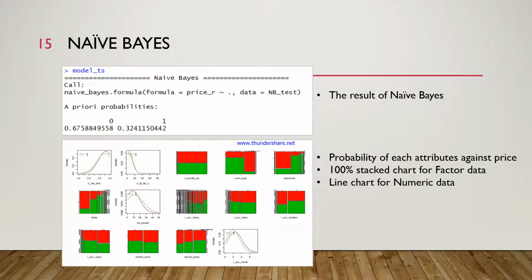From the naive Bayes output, we can see that it classifies 67.6% as being below average price and 32.4% as above average price groups. Below, we can see charts for probability distributions for each attribute against price that we used in classification. 100% stacked charts represent factor data, and line charts represent numeric data.